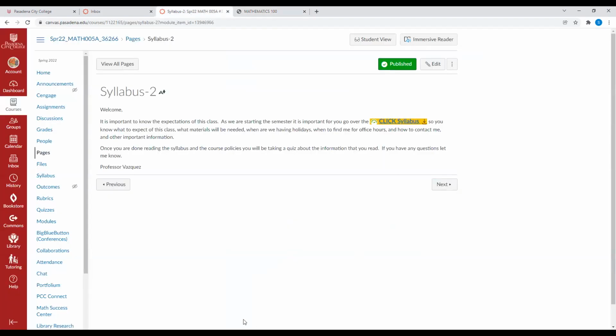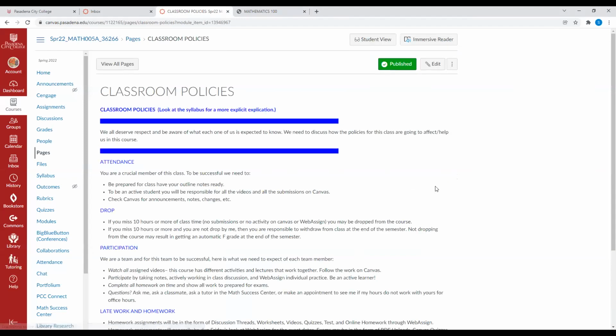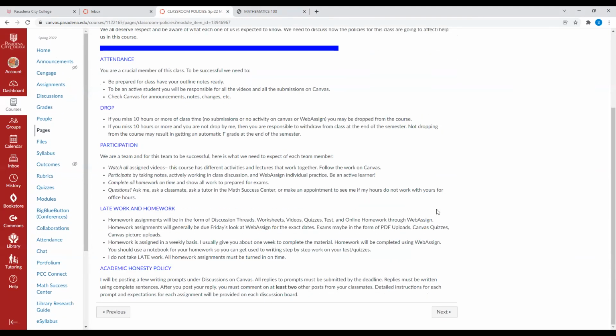Once you're done reading the syllabus, go ahead and go back to this page right here on Canvas. Click Next. Go ahead and reread the classroom policies one more time, just to summarize them again to you.